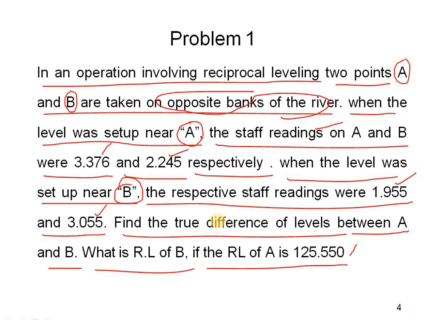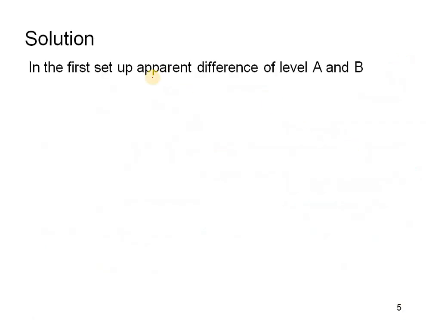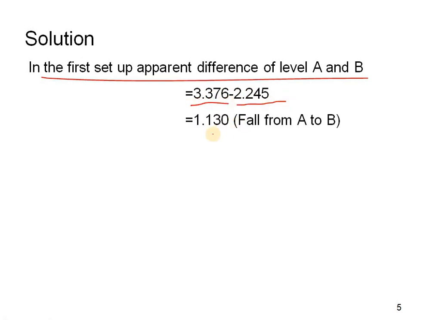So we have to find out the difference of levels between both the stations A and B, and we have to find out the RL of B. The RL of A was already given, that is 125.550.